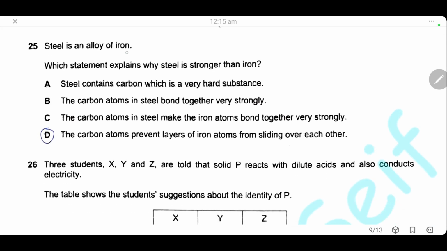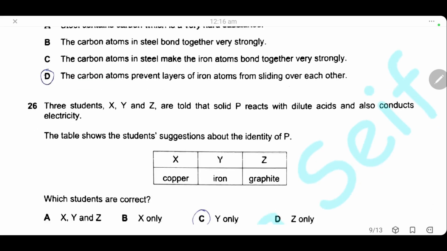Question 25. Steel is an alloy of iron. Which statement explains why steel is stronger than iron? The alloy is stronger because the carbon atoms prevent the layers of iron atoms from sliding over each other. This is the correct statement describing why an alloy is harder than the original metal.